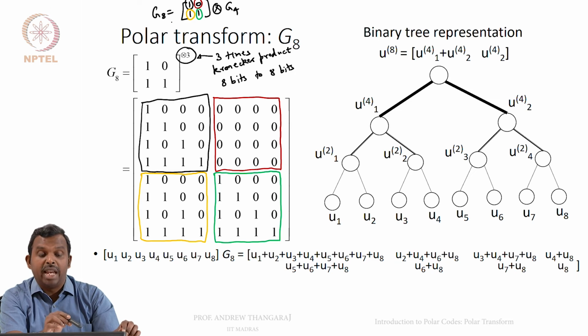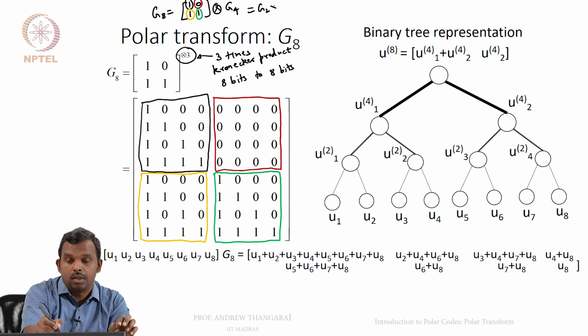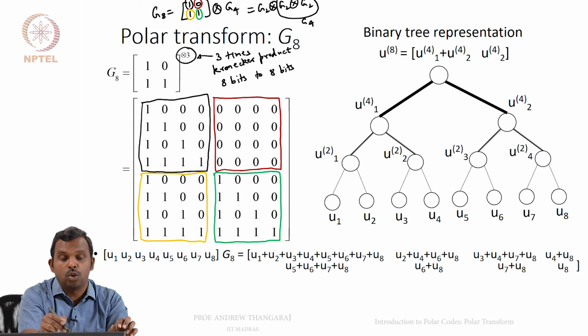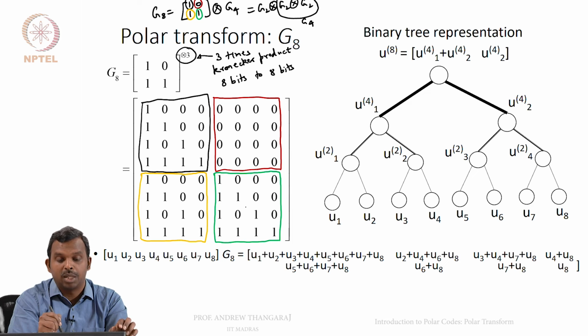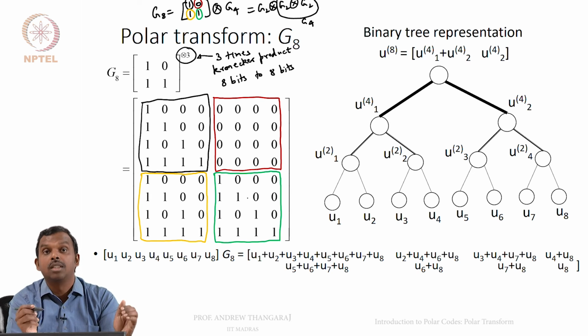So when you think of G8, you can think of it as G2 Kronecker product G2 Kronecker product G2. It's either that, or it's also equal to, like I said, Kronecker product 3 times. You do this first, you get G4. So it's the same as G2 Kronecker product G4. And how do you do Kronecker product? You replace each element by that element times G4. So 1 times G4, 0 times G4, 1 times G4, 1 times G4. That gives you G8. Now this you can repeat. You can do G2 Kronecker product G8, you will get G16, you can get G32, G64, G128, 256, 512, 1024. Up to 1024 is actually used in the 5G standard.